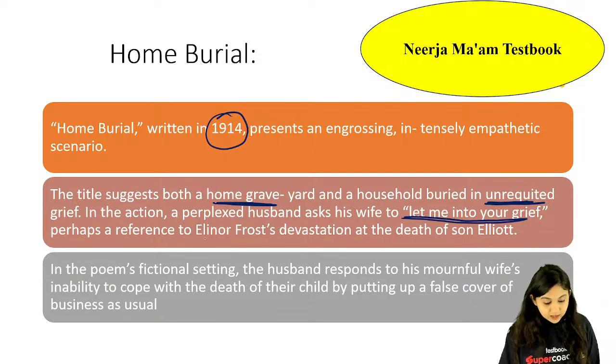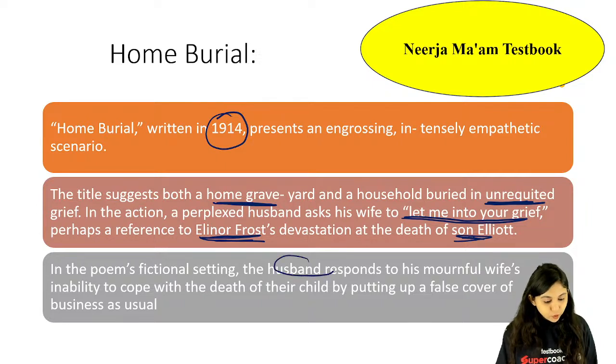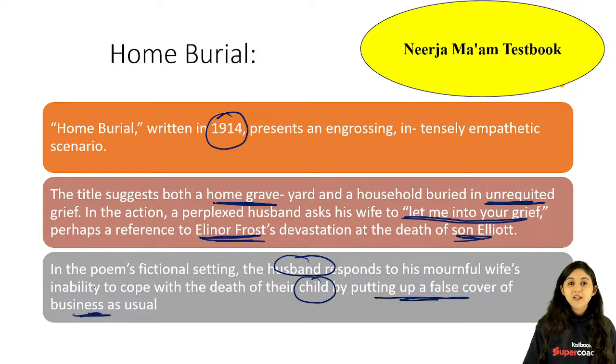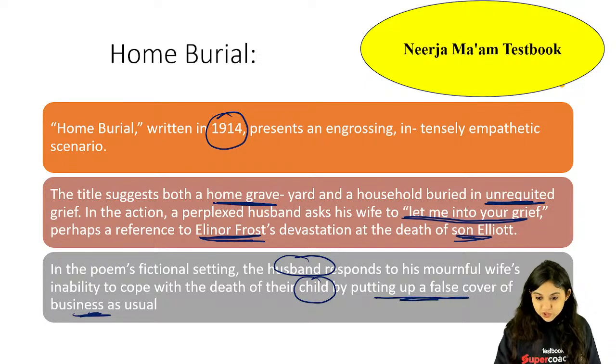Okay. Again, this was also a reference to Eleanor Frost's devastation and the death of son Elliot. There were these bereavements that the Frostian family had actually seen. Okay. And ये जो है, husband responds to his mournful wife's inability to cope with the death of their child, right? And he is trying to put up this cover. Even he is sad, even he is grief stricken, but he's trying to show that okay, I have to attend to business, and therefore my period of mourning is not going to be as much as yours.